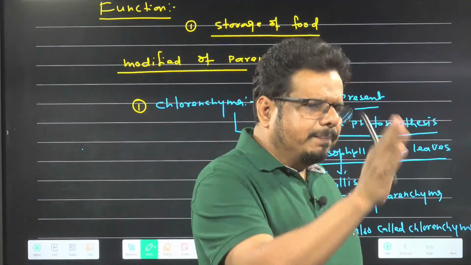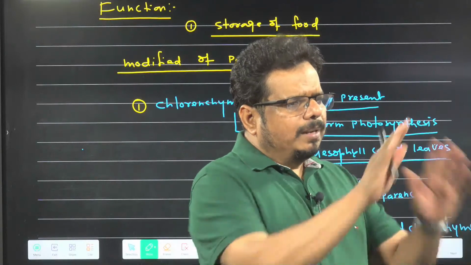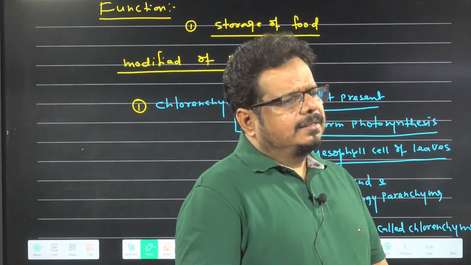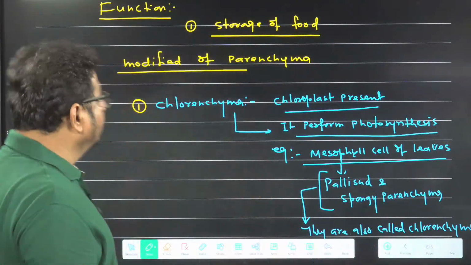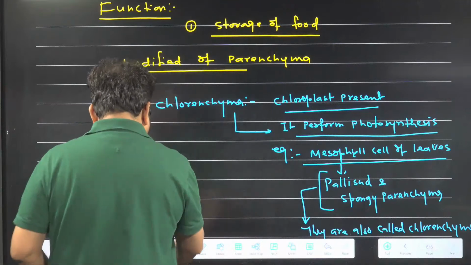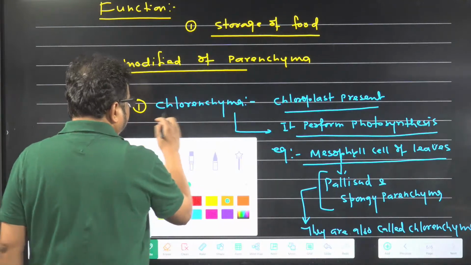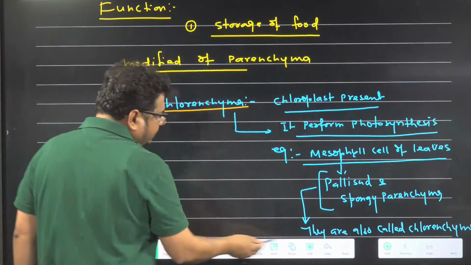So what is there? Parenchyma is there. Normal parenchyma doesn't have chloroplast. It is a modified parenchyma. They contain chloroplast and they are performing photosynthesis. So this parenchyma is called which one? Chlorenchyma. Understanding came? So the first modification came.